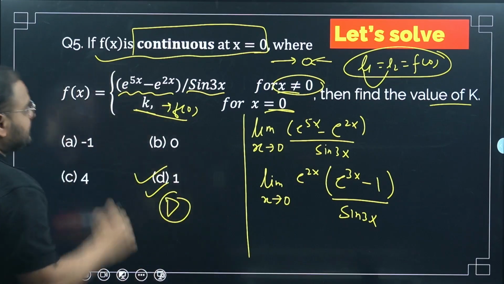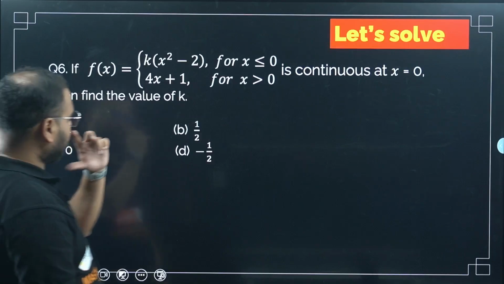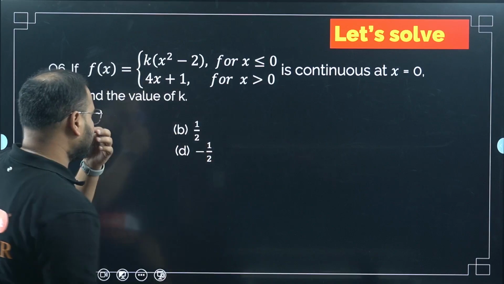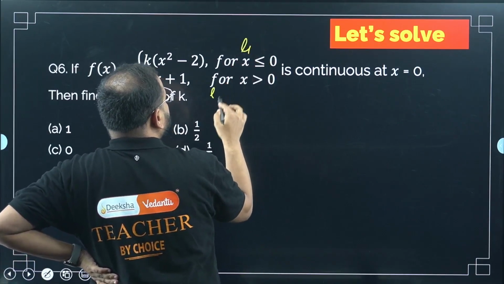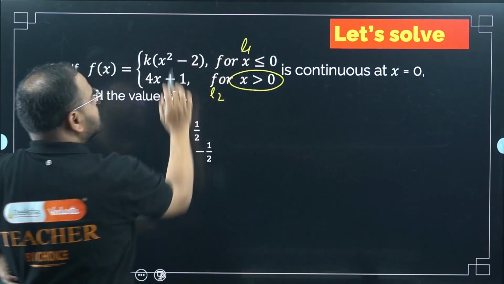Hope you understood this. Okay, let's move on to the next question. The 6th one. Over here there's a difference. For LHL I will use this, and for RHL I will use this. Why, sir? Because of the greater than symbol. So for this I have to use this, for L1 I have to use this.